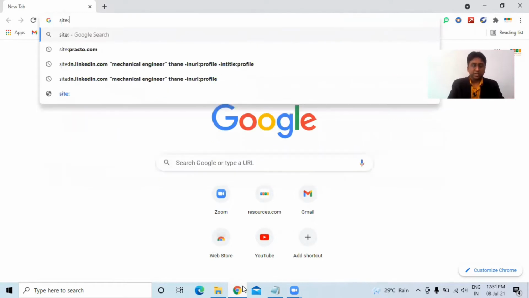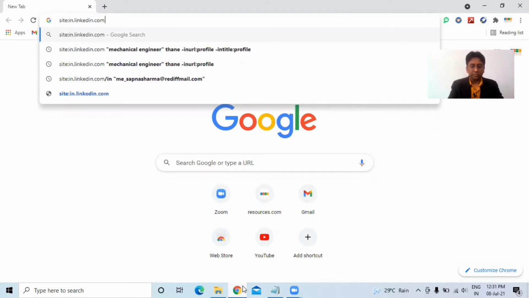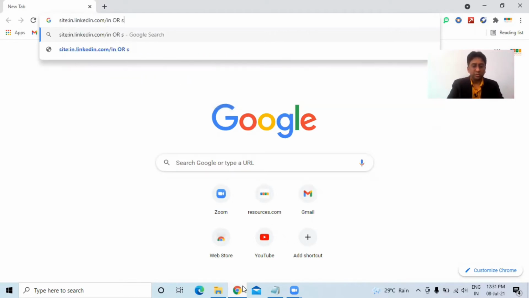So start with site:in.linkedin.com/in or site:in.linkedin.com/pub. So these are the two directories through which we would be exploring the profiles. Now we are looking for a network engineer. So let's type "network engineer".